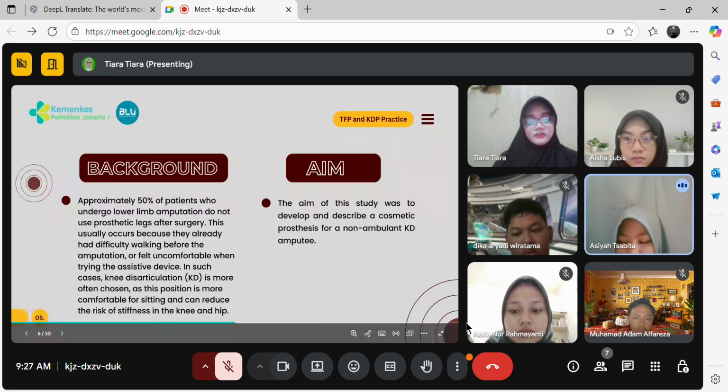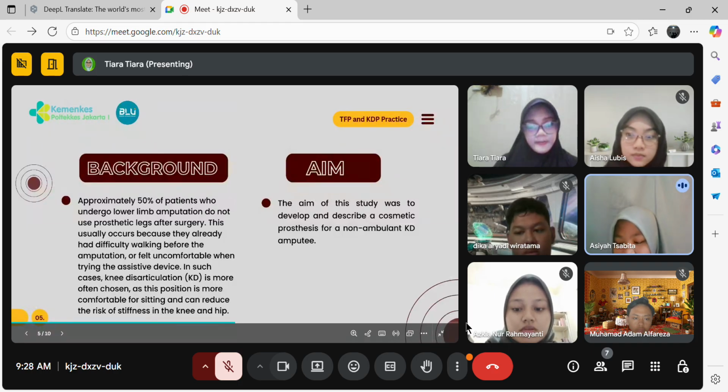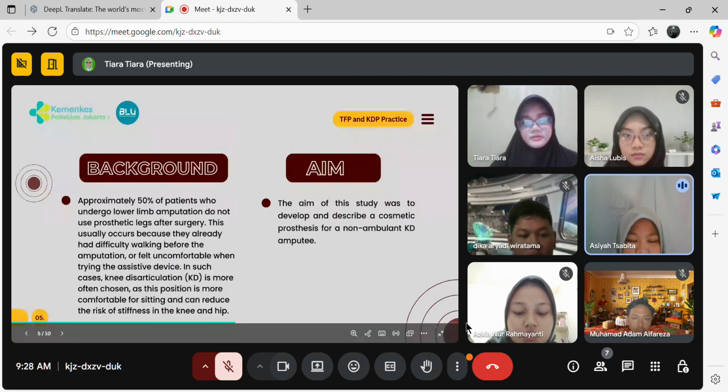The need for prosthesis also varies. Patients who can still walk easily need functional prosthesis so they can remain active. While those who cannot walk tend to choose cosmetic prosthesis, which are more for appearance and self-confidence than for walking. Next, the aim of this study was to develop and describe a cosmetic prosthesis for a non-ambulant knee disarticulation amputee. Now, the next slide will be presented by Maulanda.